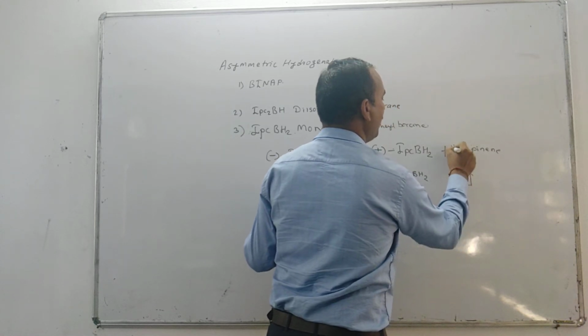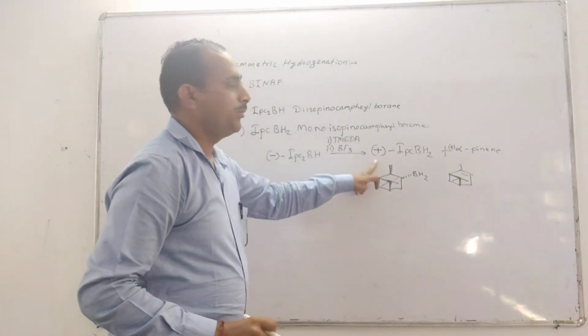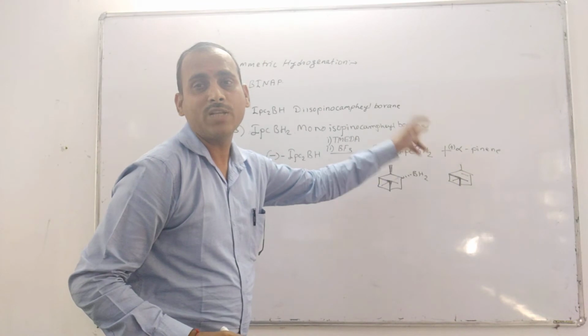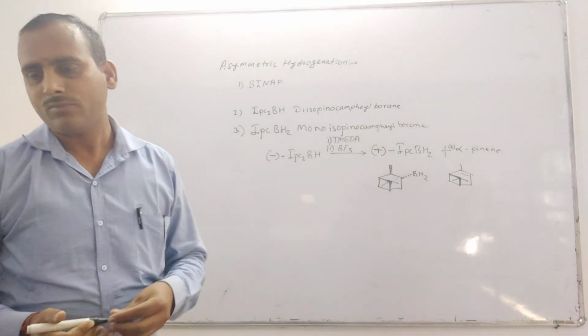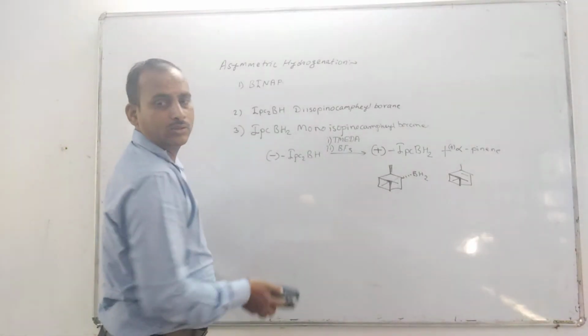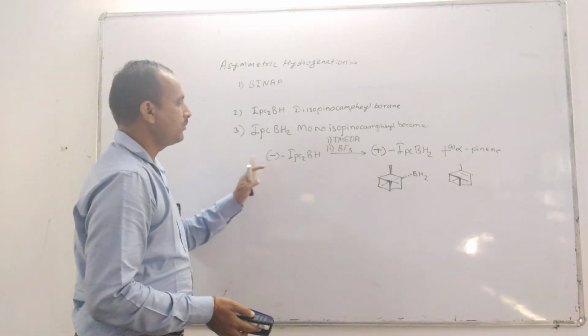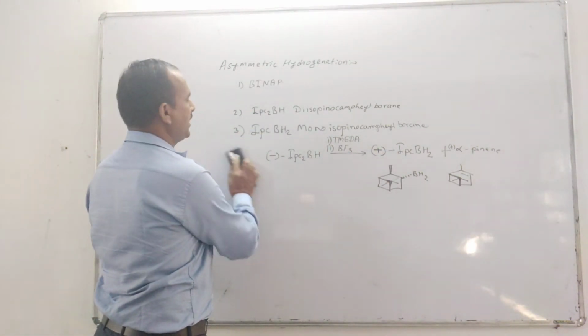This plus alpha-pinene is removed and there is formation of plus monoisopinocampheylborane. So this minus gives plus IPCBH2.